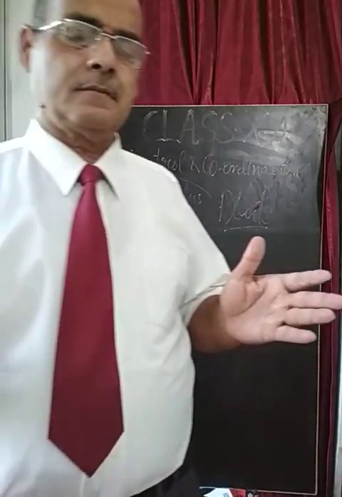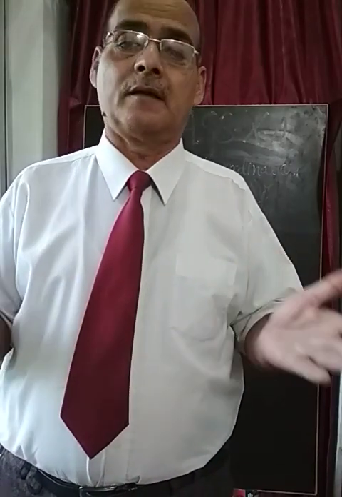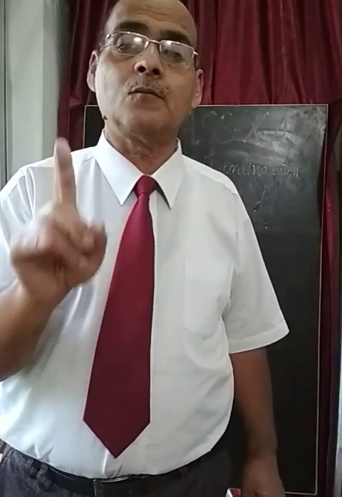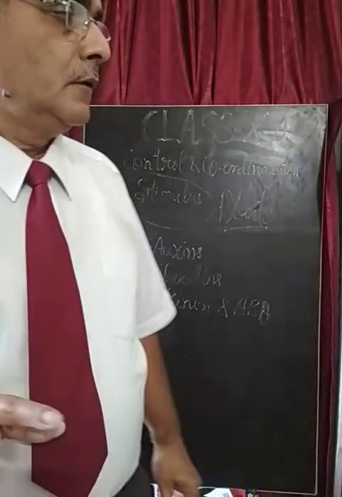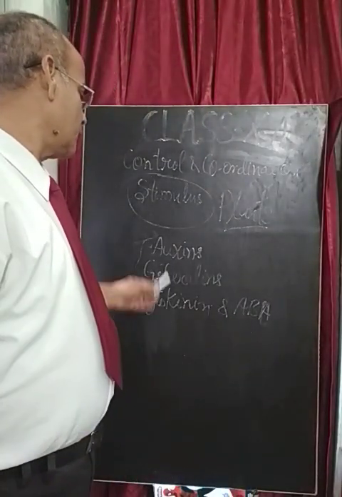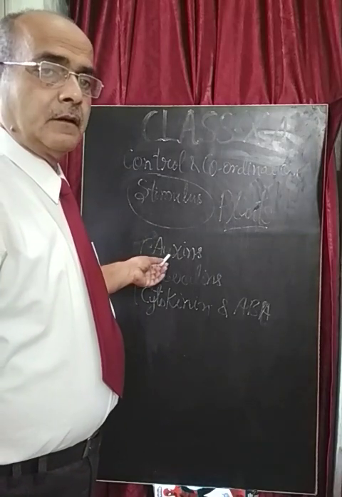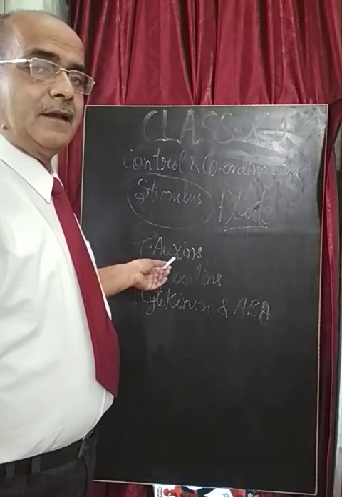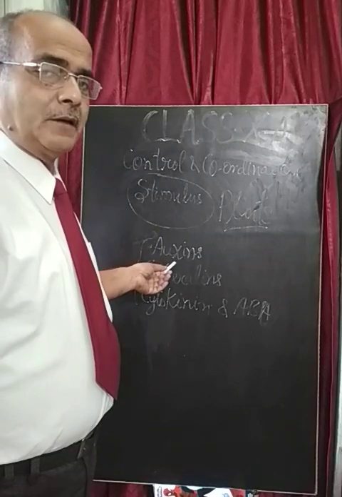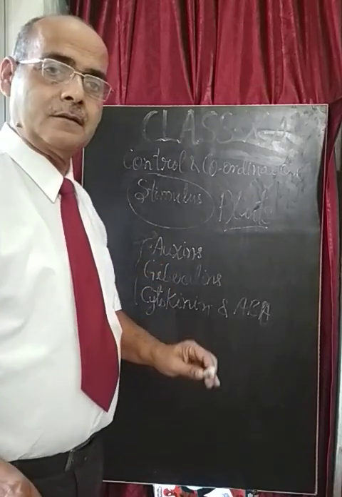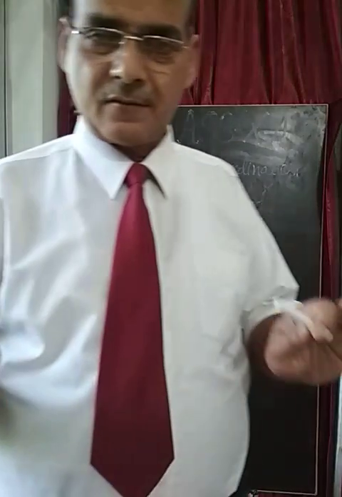You can understand the directional movement as the growth movement, but since the plant has two types of movements, one is the directional movement and the other is the nastic movement. The directional movement is controlled by auxin, that is the growth movement. So we will discuss first of all the directional movement or the growth movement, or tropism.